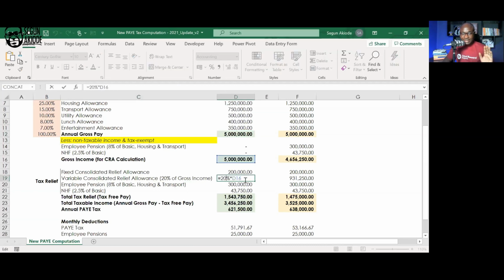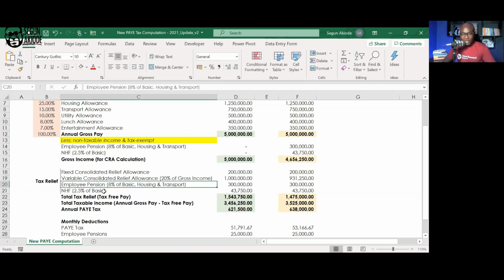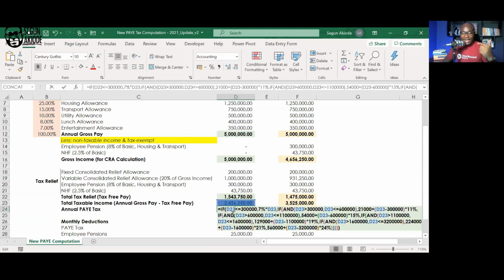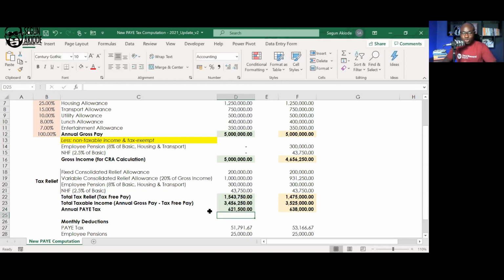That's why you notice that in this definition, it is 20% of your gross pay, which is your gross income. Then you still subtract your employee pension and your NHF to get your tax-free element that will be subtracted from the annual gross. Then you can apply your tax table in terms of this formula, and you'll be able to know what your annual tax looks like.